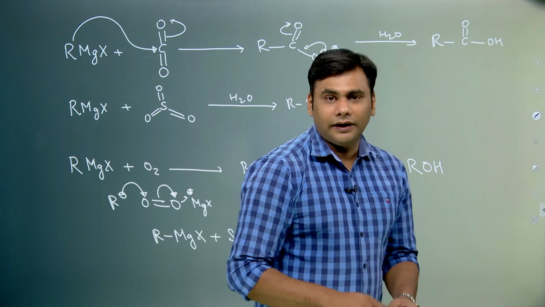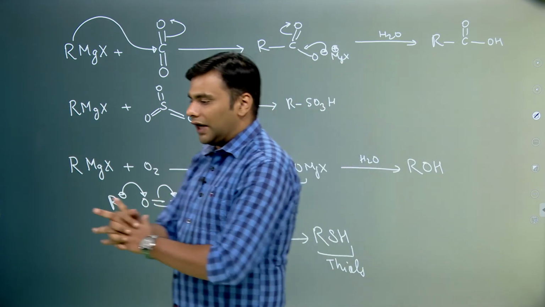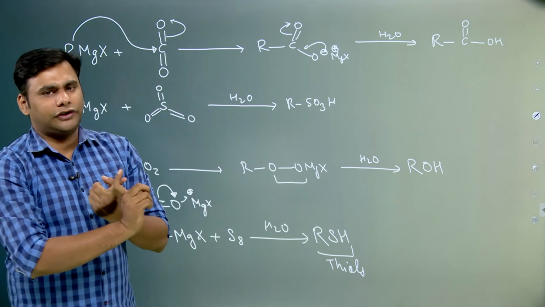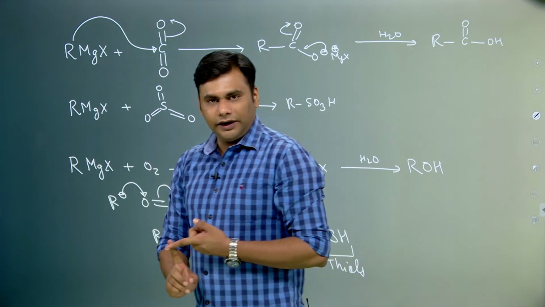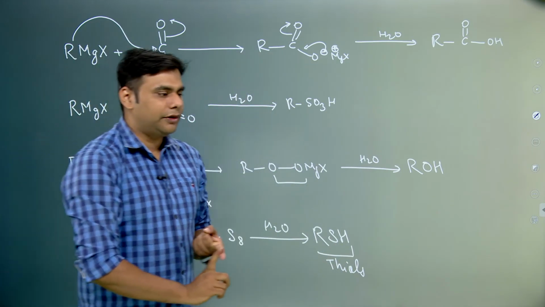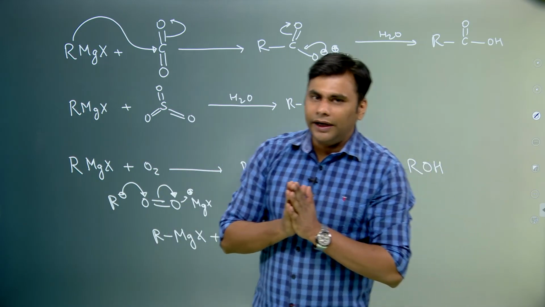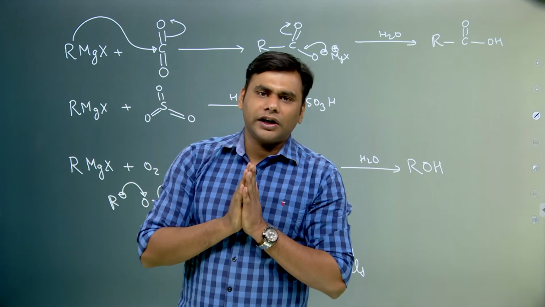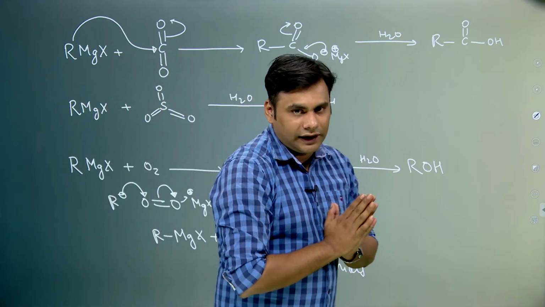So students, let's revise whatever we have done, because we have carried out a very good number of reactions. We started with the preparation of Grignard reagent. We know that with RX plus Mg in presence of dry ether, a Grignard reagent is formed. Dry conditions have to be maintained in this reaction because in moist conditions the magnesium would react and lose its electropositive character.